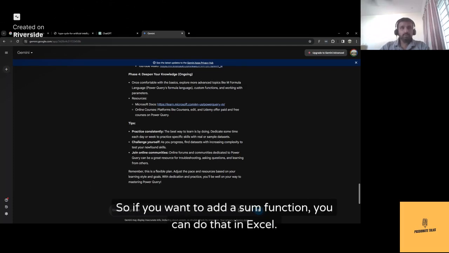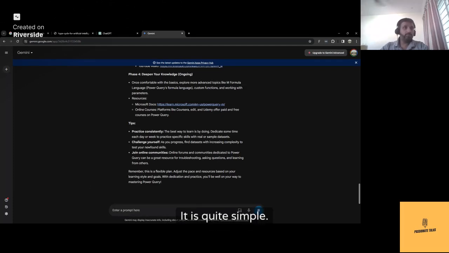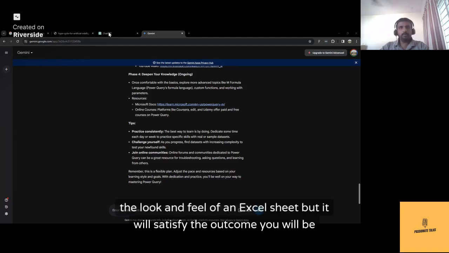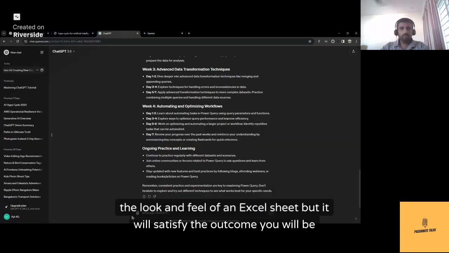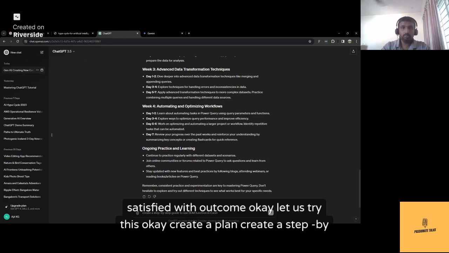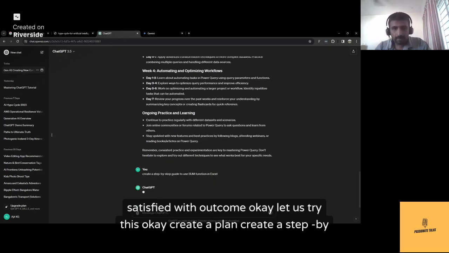So if you want to add a sum function, you can do that in Excel. It is quite simple. It doesn't give you the look and feel of an Excel sheet, but it will satisfy the outcome. You will be satisfied with the outcome. Okay, let us try this.